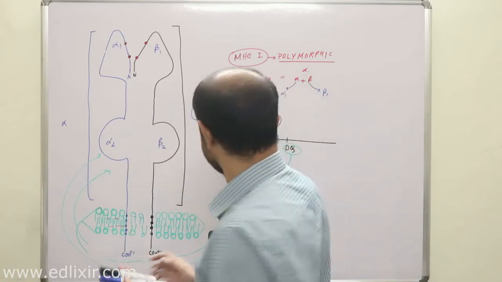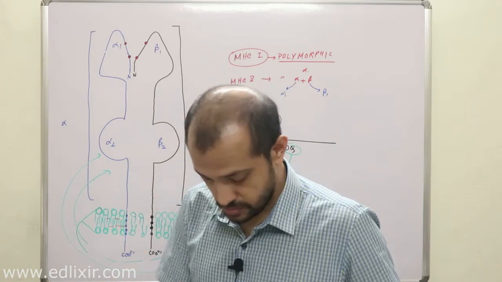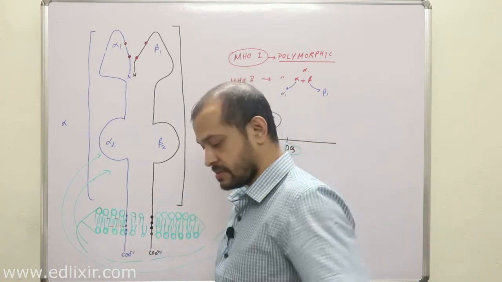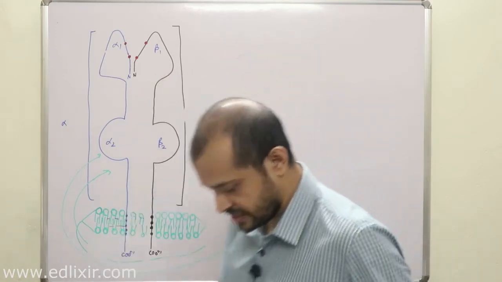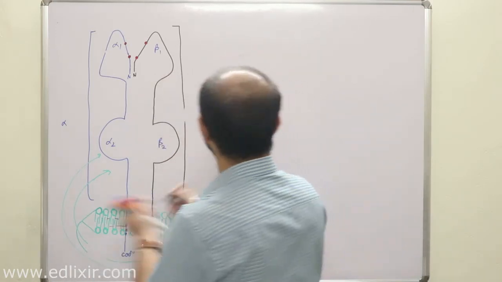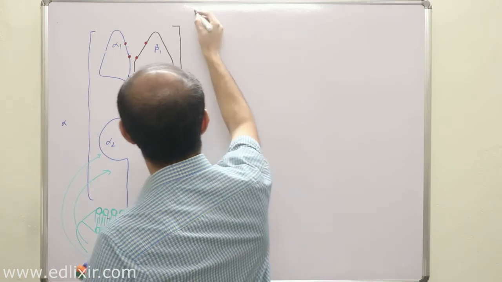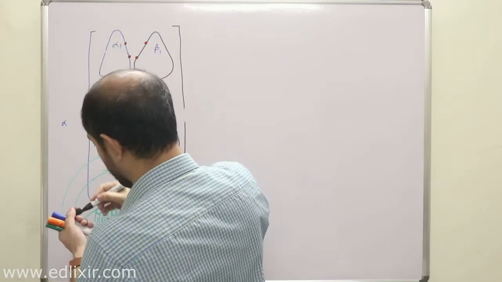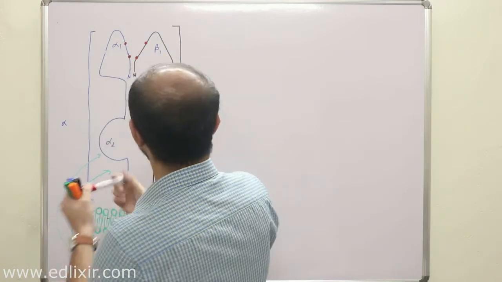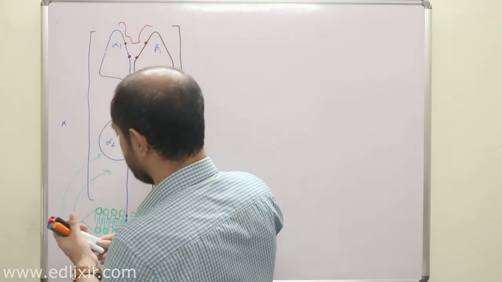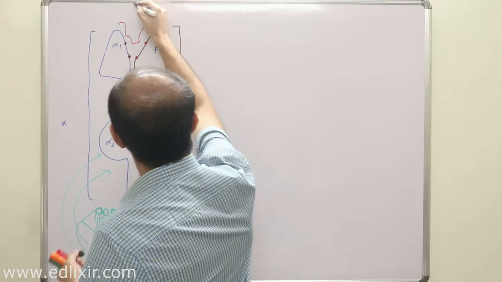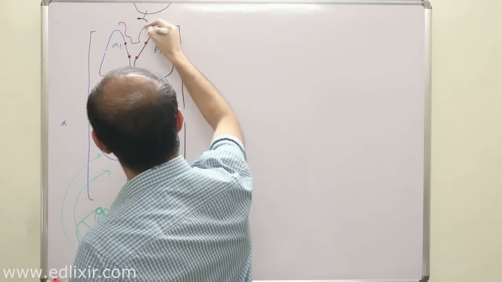Now listen. Suppose I tell you that this is a T cell, and there is a peptide here, and the T cell has come to interact with this peptide.